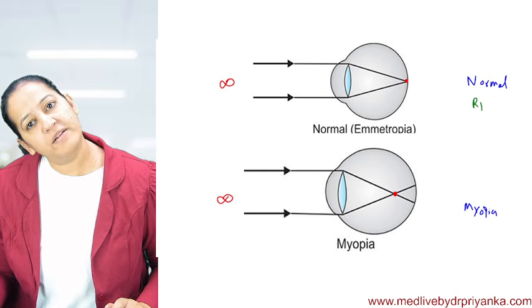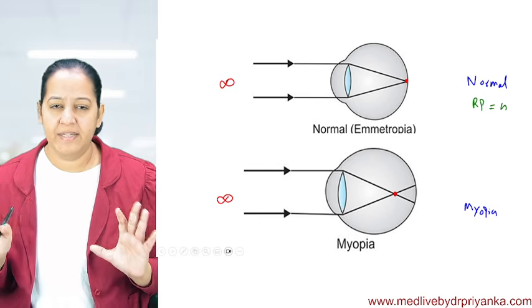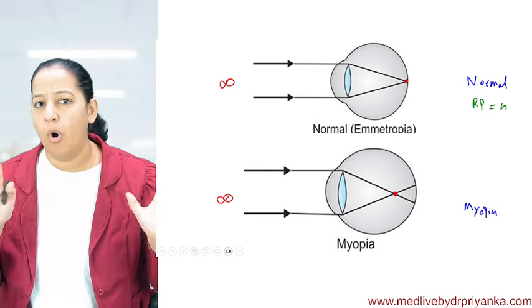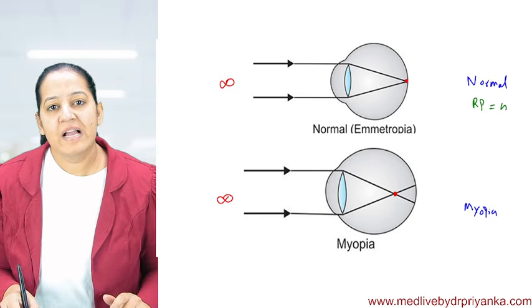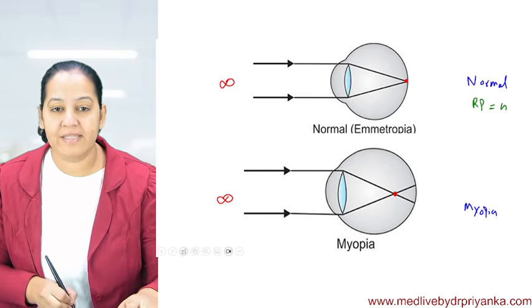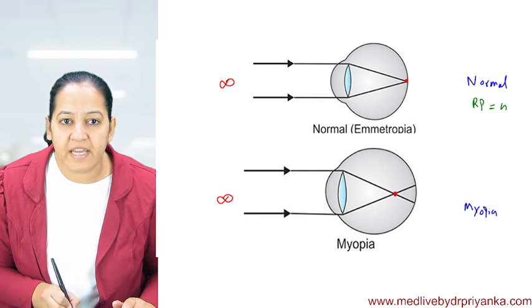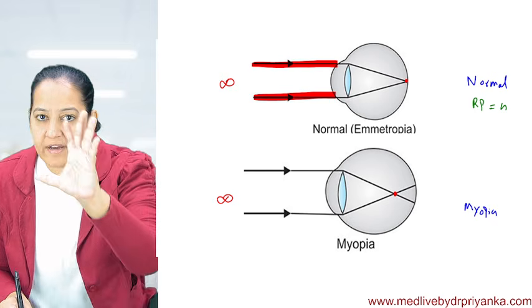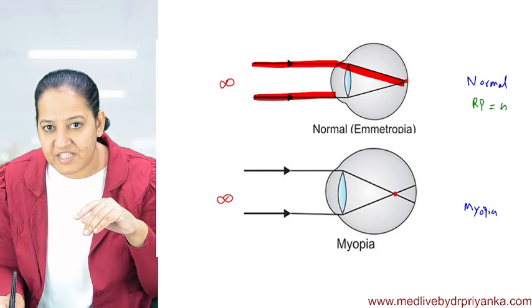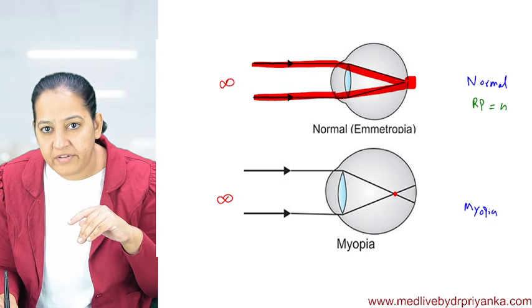Normally, the refractive power is normal and it is set. It is set by God. With all the factors, the cornea, the lens, and the AP length given in such a proportion that the refractive power is normal. So when the rays come from infinity, you can see this. The proportion of cornea, lens, and AP diameter is such that it focuses on the retina.